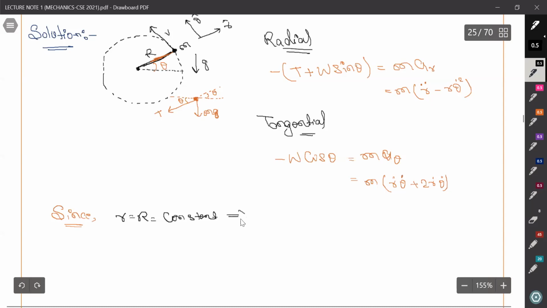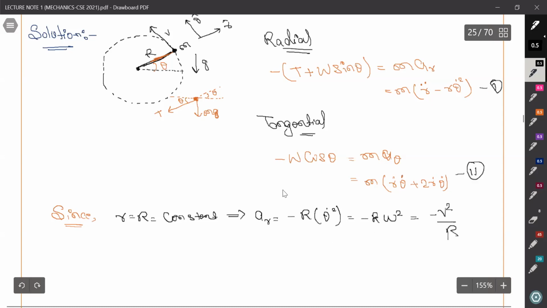So a_r is simply minus r theta dot whole square, or minus r omega square, or in terms of v, minus v square by r. Let's consider this as equation 1 and this as equation 2.